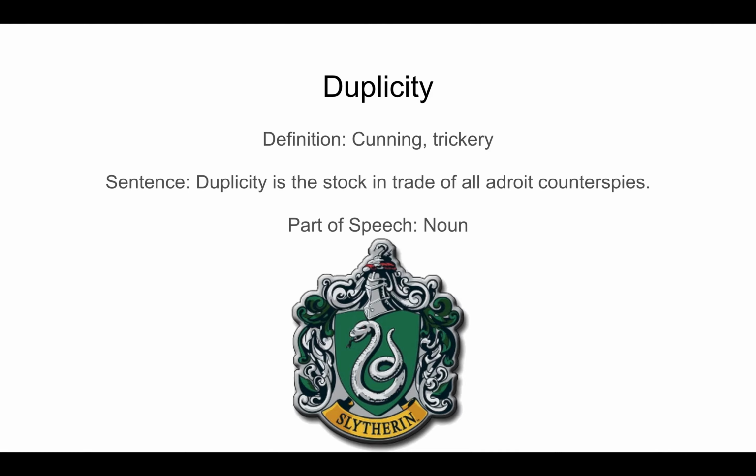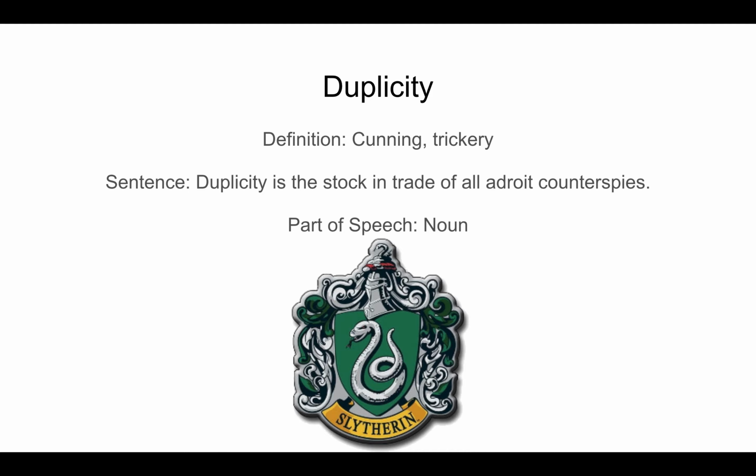What is the meaning of adroit? Adroit means clever or skillful in using the hands or mind, and it's an adjective. Is it same as smart? You could say. Okay, thank you.